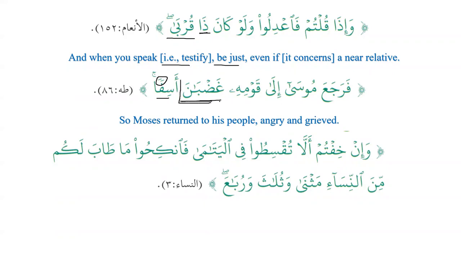So we have to focus on the nouns that are mamnu min as-sarf. وَإِنْ خِفْتُمْ أَلَّا تُقْسِطُوا فِي الْيَتَامَى فَانْكِحُوا مَا طَابَ لَكُمْ مِنَ النِّسَاءِ مَثْنَى وَثُلَاثَ وَرُبَاعَ. Now we know that if a noun comes on the pattern of maf'alu, it is mamnu min as-sarf. And also when it comes on the pattern of fu'alu and fu'alu, so we have thulathu wa ruba'u, and we can see that it does not accept tanween.